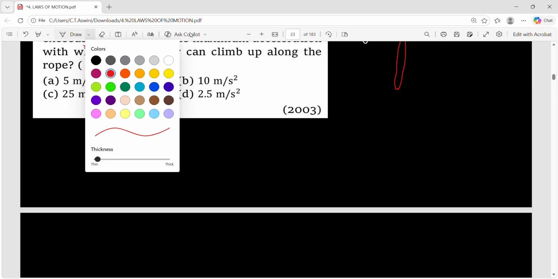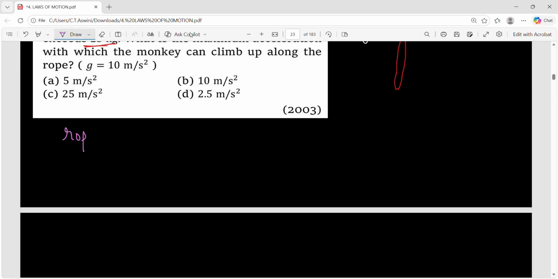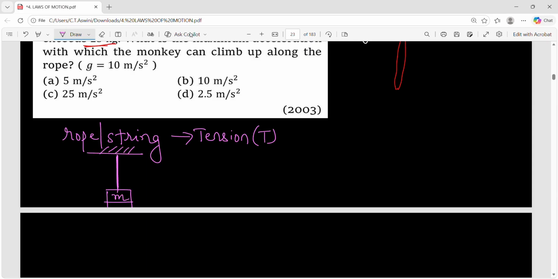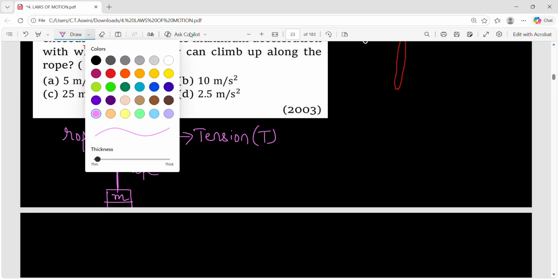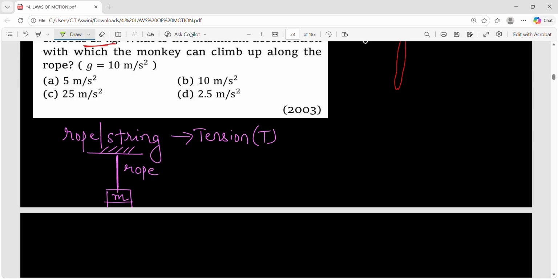See, generally, if you take a rope or a string, what is the force in it called? It is called tension force, right? Tension T. And how do you find this tension? It was given in the question. See, always tension will be away from the mass. Imagine this is the horizontal support, this is the rope, and some mass is hanged to it. So in this case, what is the direction of the tension? It will be away from the mass. Tension is always away from the mass. This is the direction of tension.